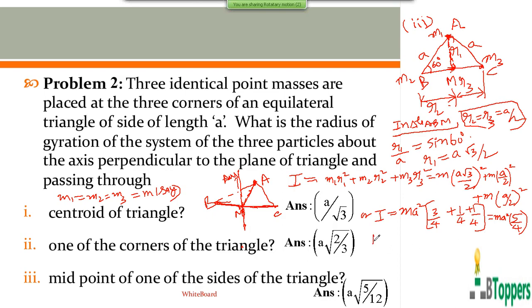The radius of gyration of the system of the three particles can be written as, just like in the earlier problem, here also we can use the same equation: K equal root of capital I by capital M. Capital M is the total mass of the system of three particles, which is the sum of the masses of the three particles, equal to 3 times the mass of one of the particles. The mass of one particle I have denoted by small m, and the total mass of the system of three particles by capital M.